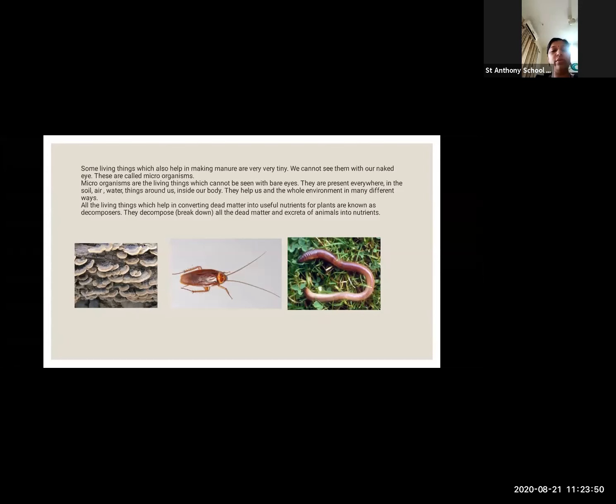They help us, the whole environment, in many different ways. All the living things which help in converting dead matter into useful nutrition for plants are known as a decomposer. They decompose, break down all the dead matter and excreta of animals into the nutrition. This means excreta, dead matter is the nutrition for the plant. These are the nutrition for the plant.